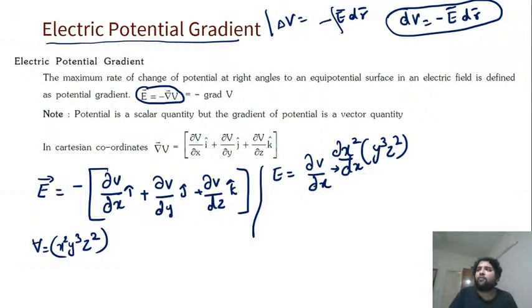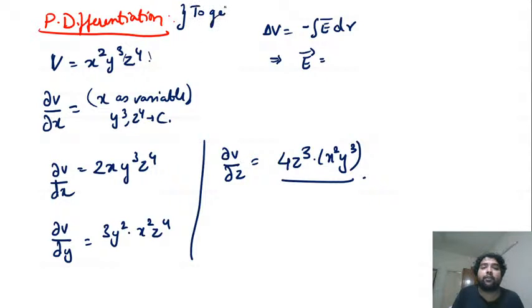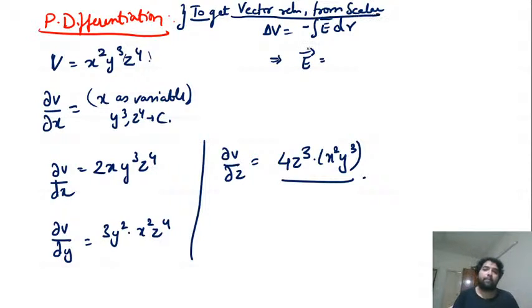So this is the main difference. We know V is the integration of E dr, with a minus sign. So from this directly we will get the E vector. If you want to get a vector from a scalar, partial differentiation is used to get the vector relation from the scalar. Okay, so this is how it works.